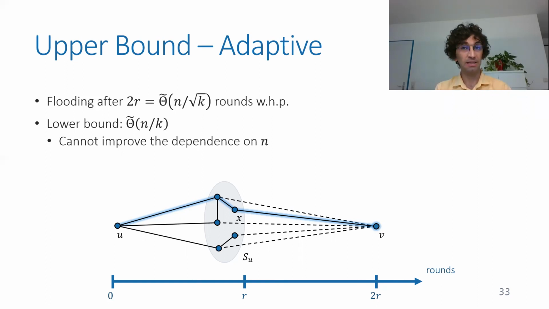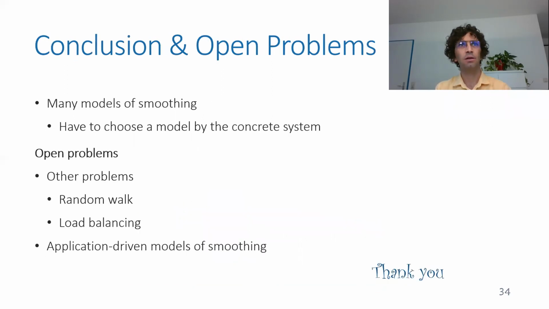And this is all the technical part I wanted to present. So just to conclude, we present many models of smoothing in distributed dynamic networks. If you want to apply smoothed analysis to some real network, you have to really understand the parameters of the network, because what we show is that slightly different models give really different results. So there is really a difference between these models. They're not equivalent, and they should all be studied in some sense.